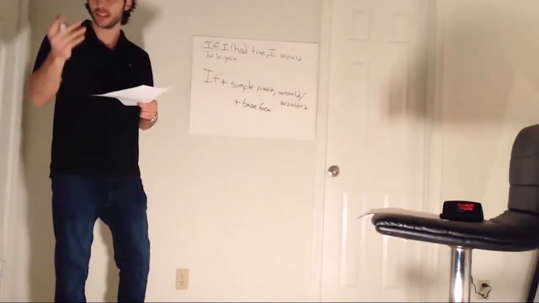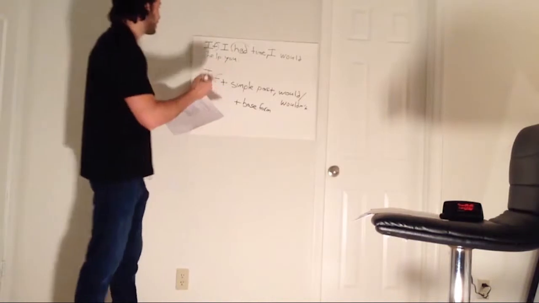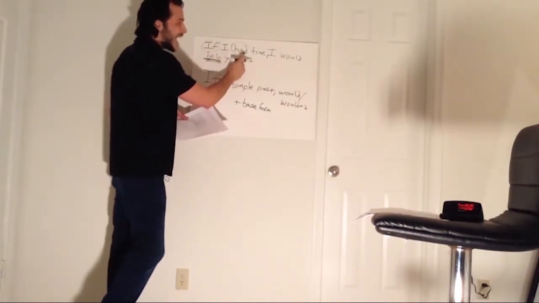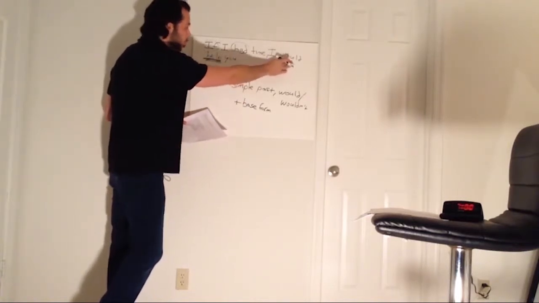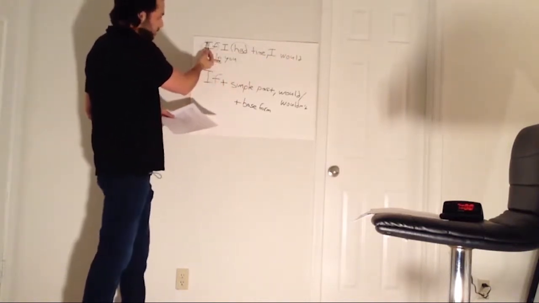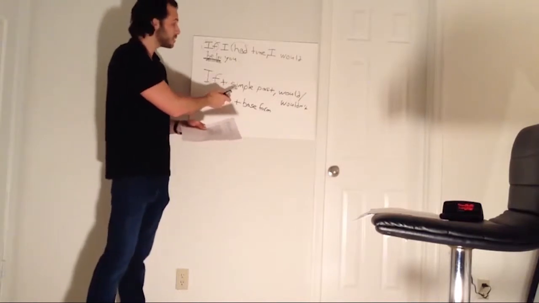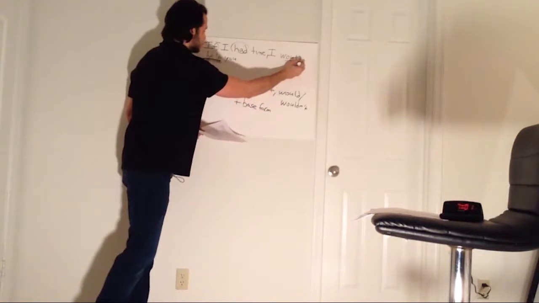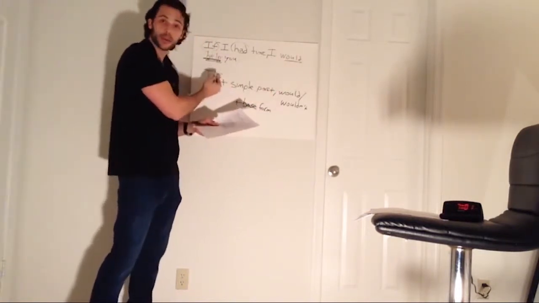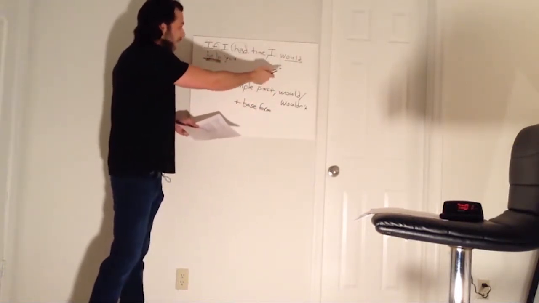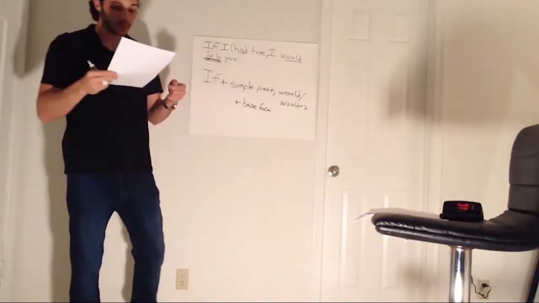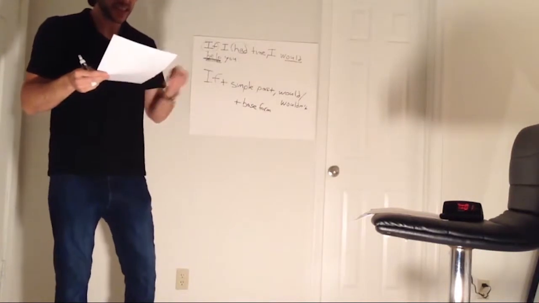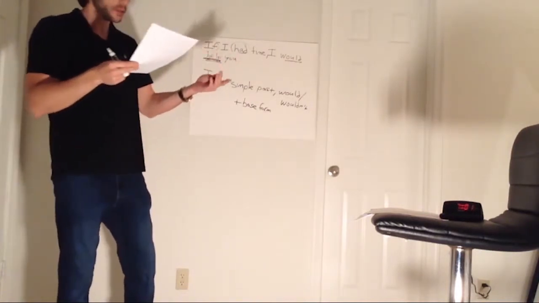How about Elena? Elena? Very good. Help. Help. Right? So if I had time, I would help you. So we have the if, we have the simple past, had, we have the would, right? Here's the would. And then the base form, help. So if I had time, I would help you. And so that's the structure of the second conditional. If I had time, I would help you.